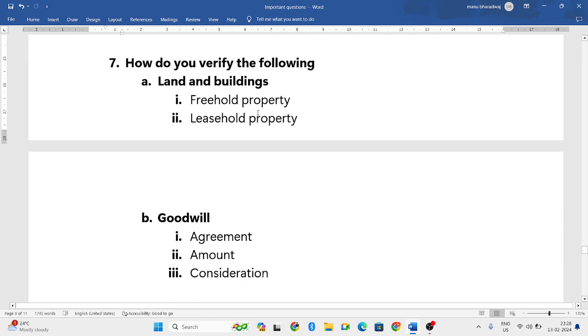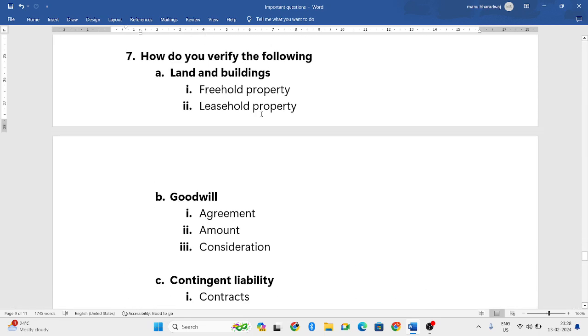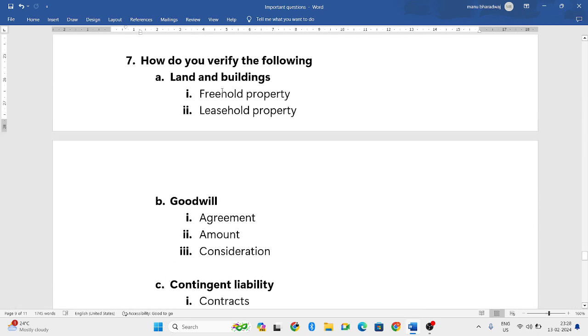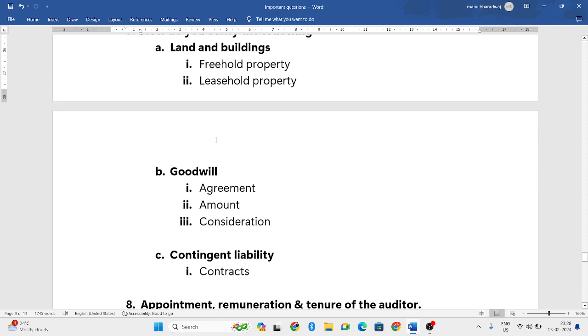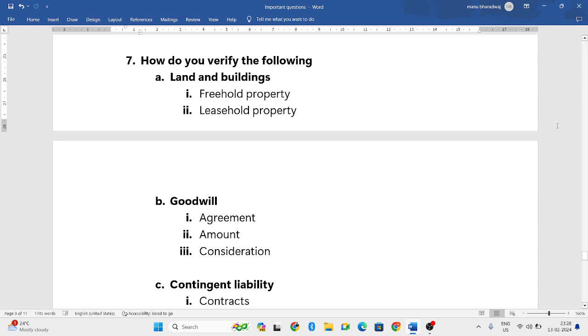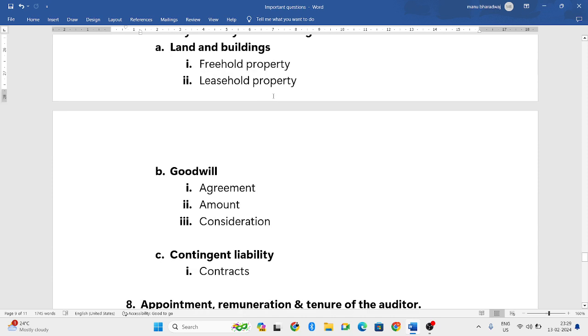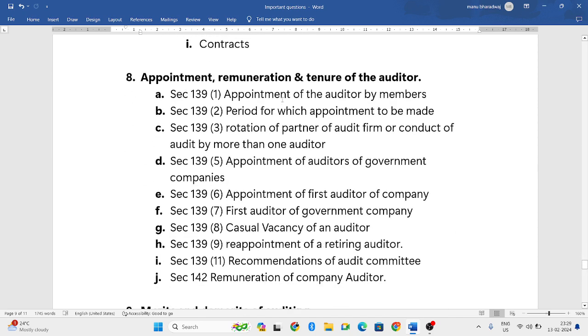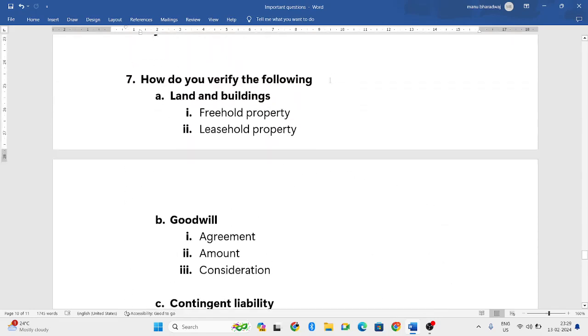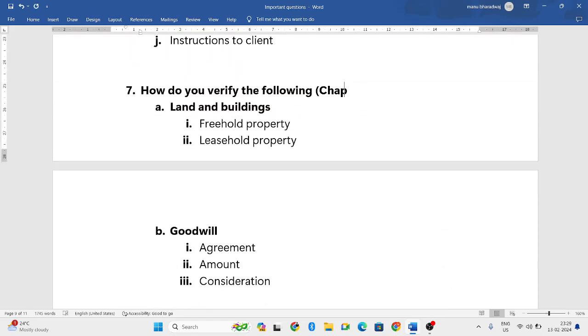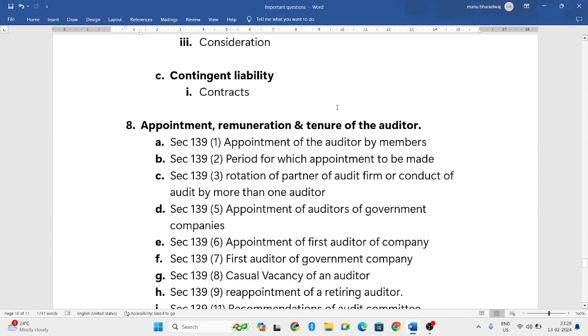Next, how do you verify the following? As I told you, you might expect these three. I have written them because these three were asked in the previous question papers, and there are more assets apart from this and more liabilities also. So anything might come, be ready with everything. Next, this is also one of the important questions, I think from chapter 3. Verification of the following.